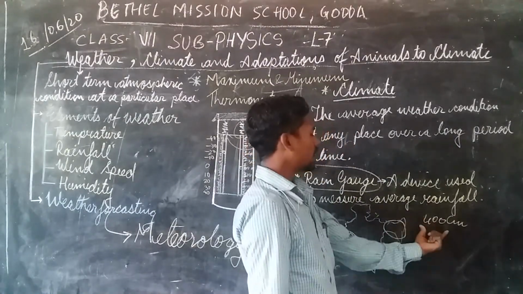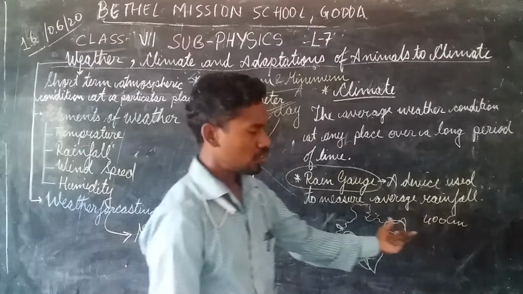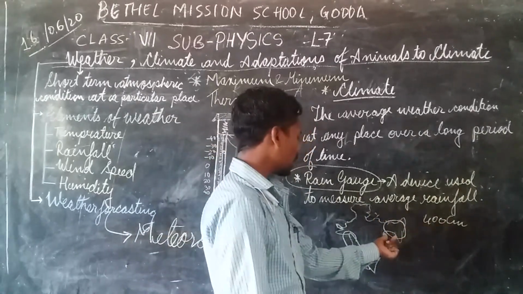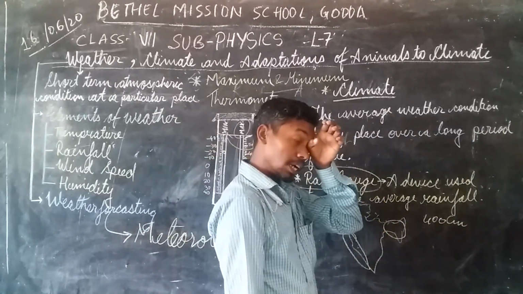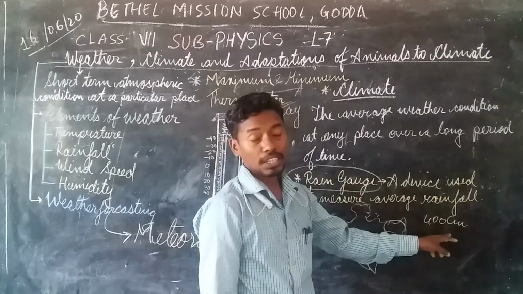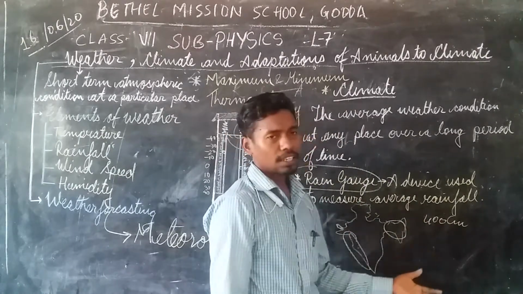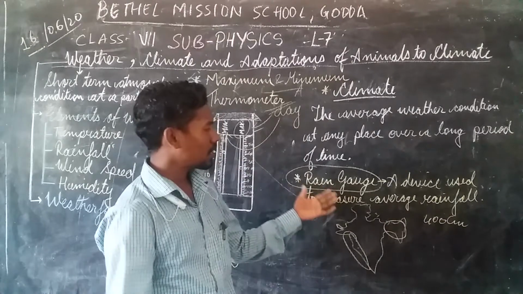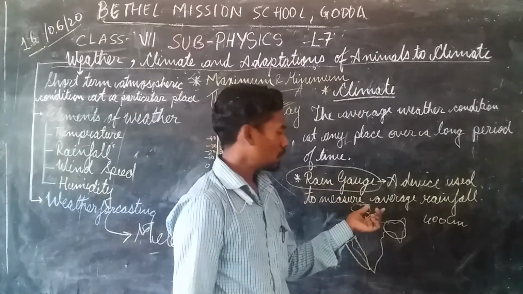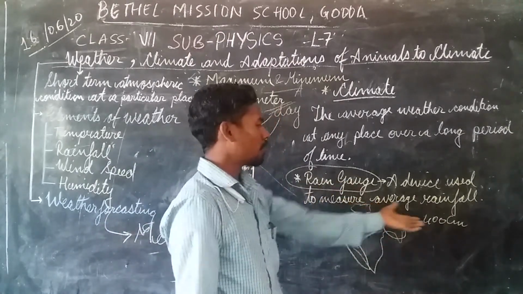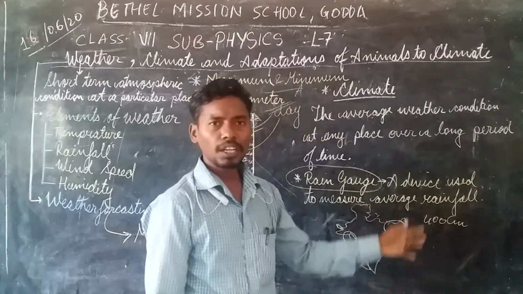How do we get this reading? We get this reading with the help of the rain gauge. A rain gauge is a device which helps us to measure the average rainfall of a particular area.